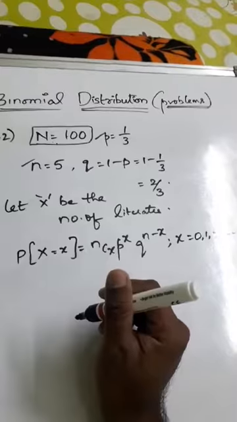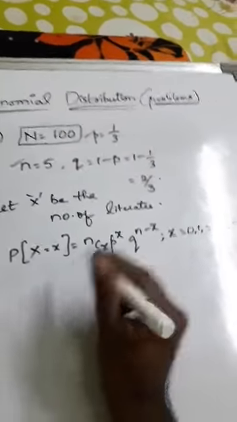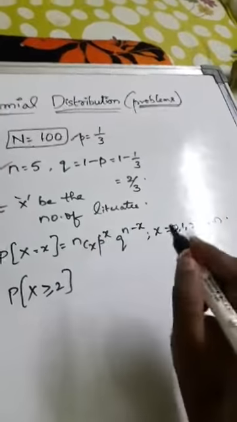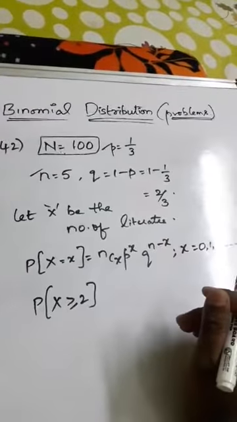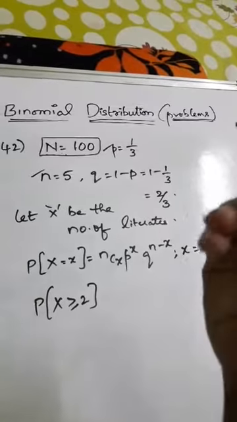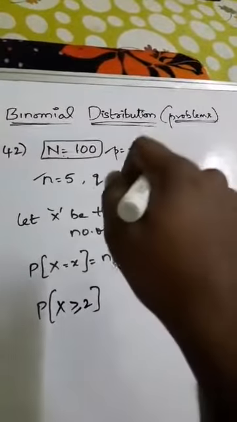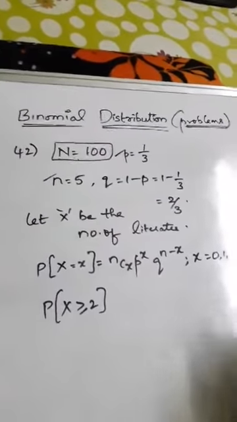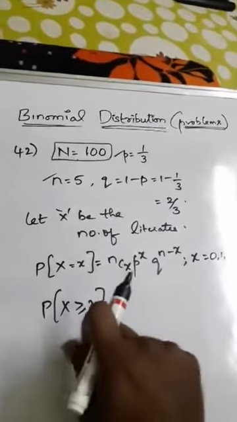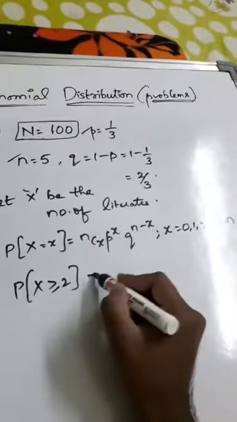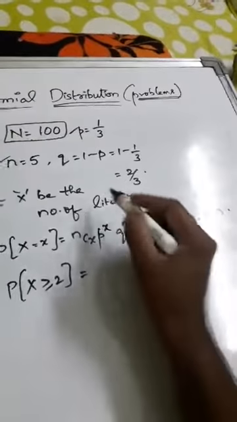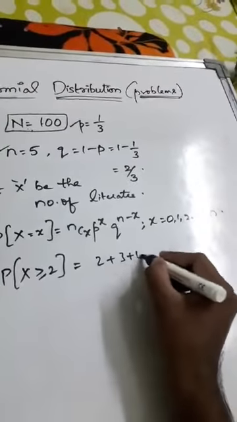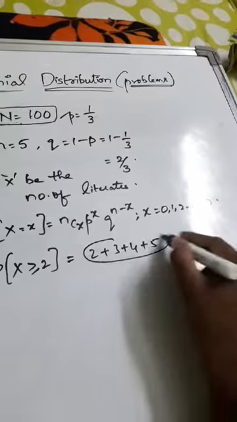X equals 0, 1, 2 and so on, up to n. The question is asked about at least 2, I mean 2 or more. Out of 100 investigators, how many had reported that 2 or more were literates? So first of all we need to calculate at least 2 are literates. At least 2, n is 5, so we can calculate 2 plus 3 plus 4 plus 5. That is 4 terms we have to calculate.